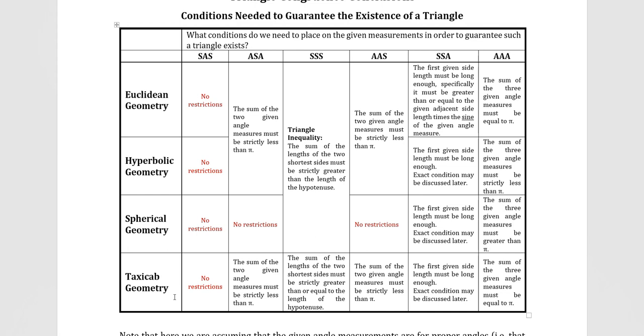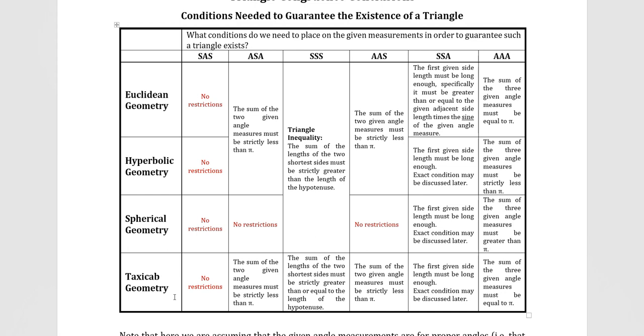For the side condition, you must obey the triangle inequality. For Euclidean, hyperbolic, and spherical geometry, the triangle inequality says the sum of the lengths of the two shortest sides must be strictly greater than the length of the hypotenuse, the longer side. Or more generally, the sum of the lengths of any two sides must be greater than the length of the third side.